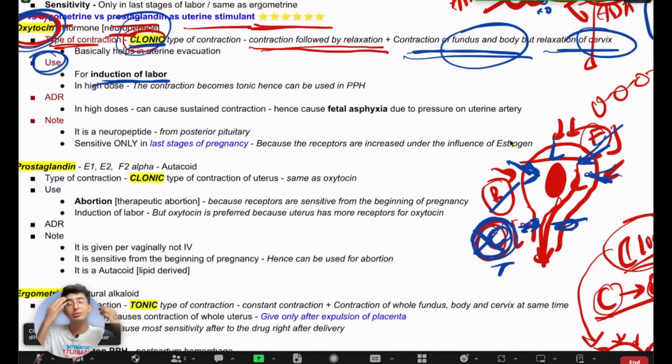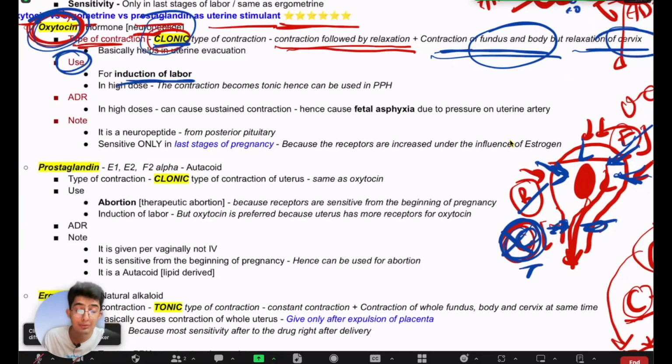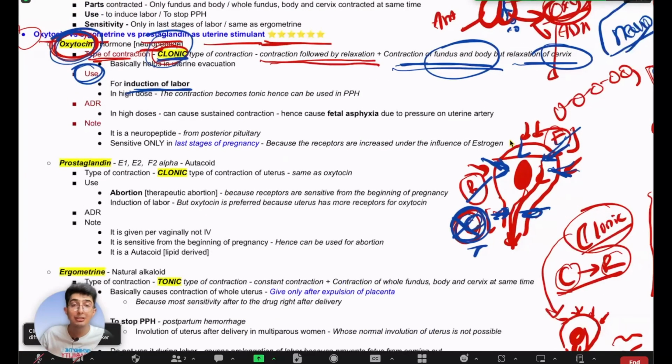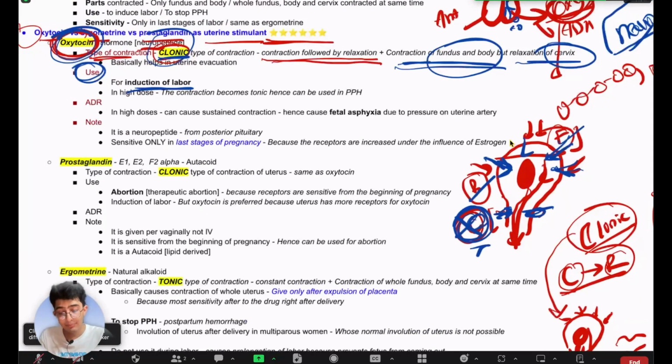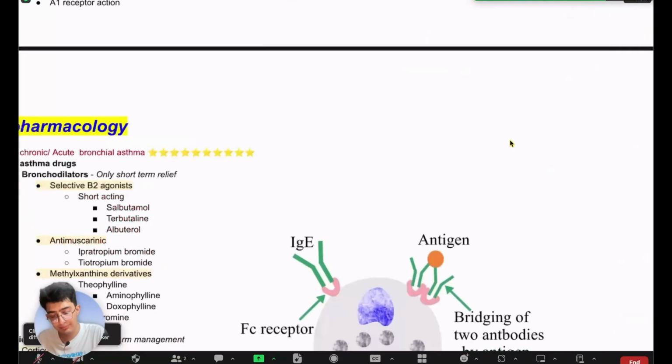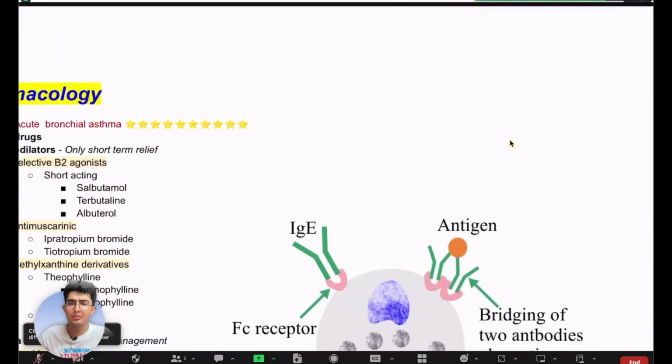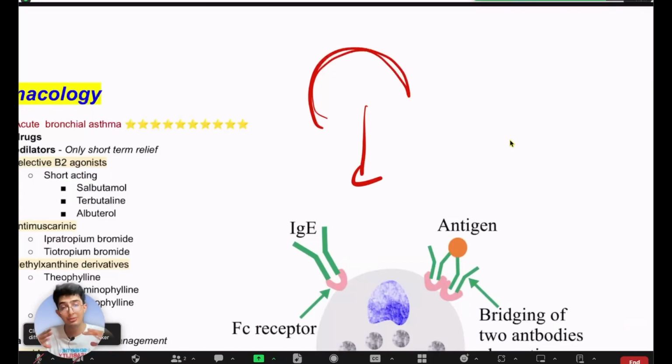So if a mother is having trouble during normal labor, if she can't push the baby outside, she doesn't have the strength, she's exhausted, right? In normal delivery, as you've seen in movies, the mother has to bear down. We call it bearing down. The mother has to push, putting pressure on the abdomen, so that the baby goes out, right? But in some cases, that's not enough. The uterine contractions are not good enough, or the mother is so exhausted that she does not have enough strength to push the baby out, right?